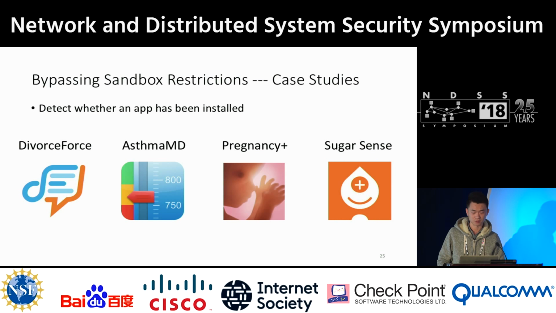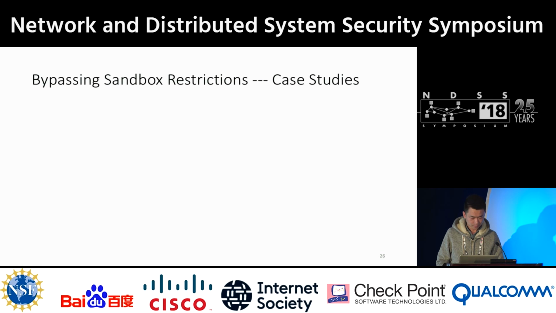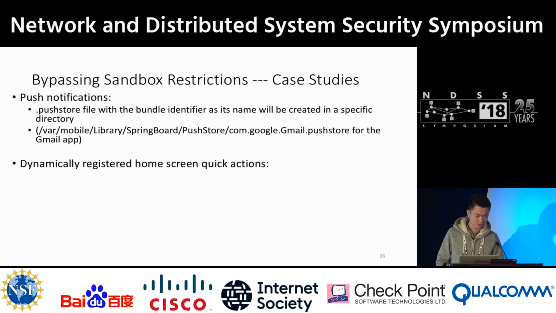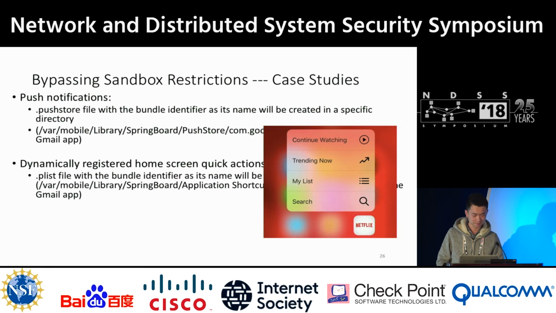So, why are we able to use the timing channel to detect the apps? The reason is that if this app requires permission for sending push notifications, or it dynamically registers home screen quick actions, a file with specific name will be created.